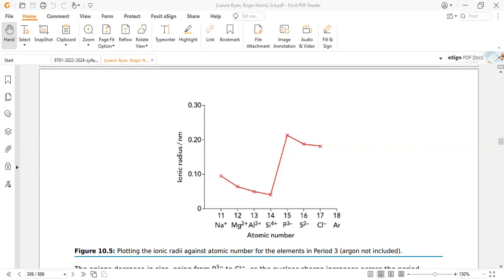If we compare sodium +1, it contains 11 protons but 10 electrons. Similarly, if we move further, magnesium also contains 10 electrons but 12 protons. So what happened in this region? As the magnitude of positive charge increases, the proton number also increases. Sodium contains only 11 protons, but magnesium contains 12 protons. As protons increase, nuclear charge density increases, and more protons attract a smaller number of electrons more powerfully.